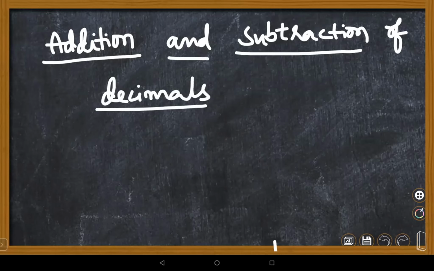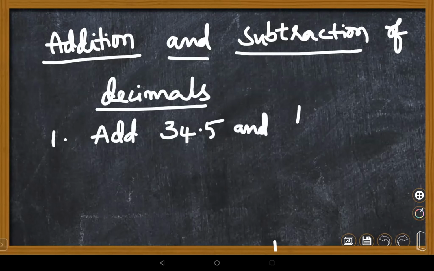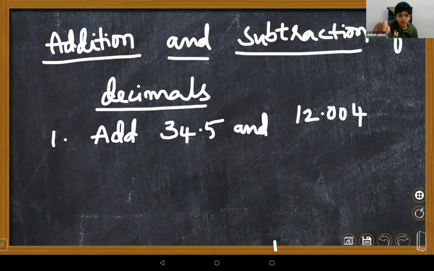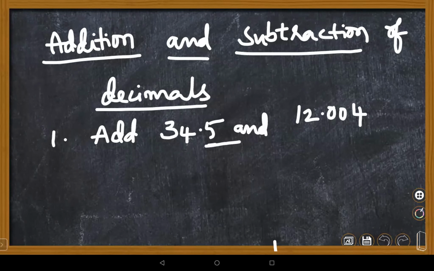That is one way. Suppose I want to add 334.5 and 12.004. Is it like or unlike decimals? Unlike, very good. So first step, you need to convert them into like decimals. Like decimals means the same number of decimal places.